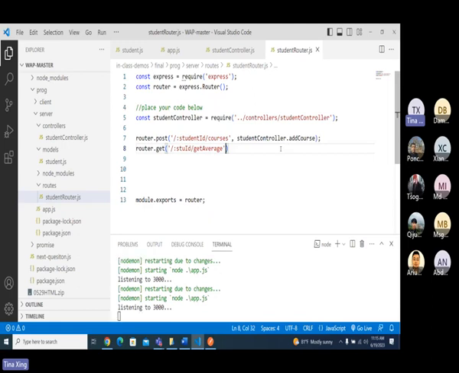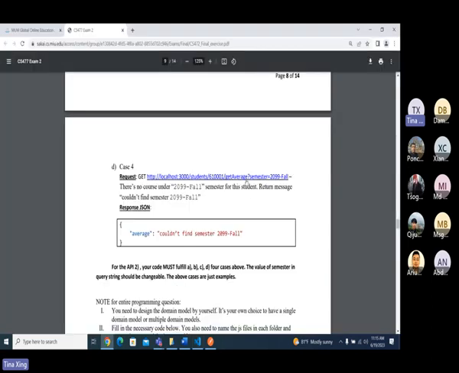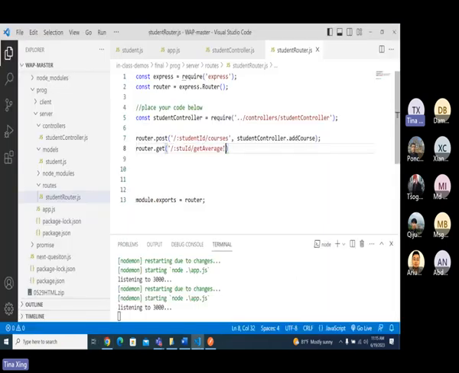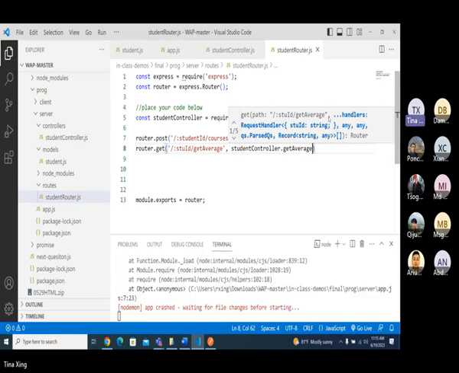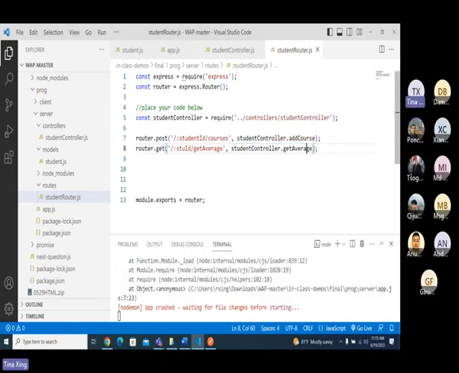Query string, don't put it in the URL because it's optional. You got me? Query string is optional. Don't put it in the URL, okay? So all the things after the question mark, don't put them here. Where to check is in the controller. You use request.query to see if it exists or not, okay? So just put it here, okay? You will see in the exam exactly the same. And I will call the name average, okay?